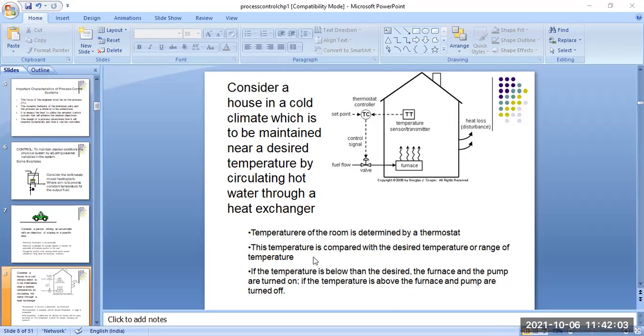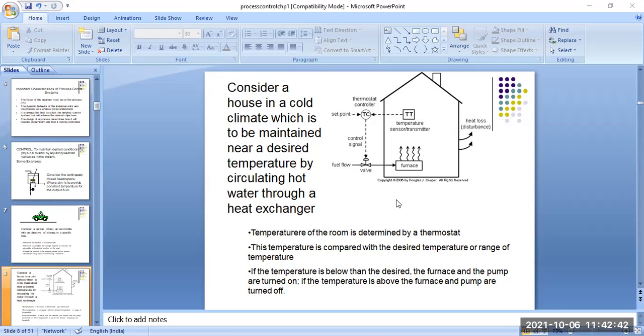Okay, so the point, number one, is that the temperature of the room is determined by the thermostat. The thermostat measures the temperature inside the house or any type of container. The thermostat controller controls the temperature when it goes low or when it goes high. It is also connected to a set point, which is set by humans, and it is also automatic once you set it.